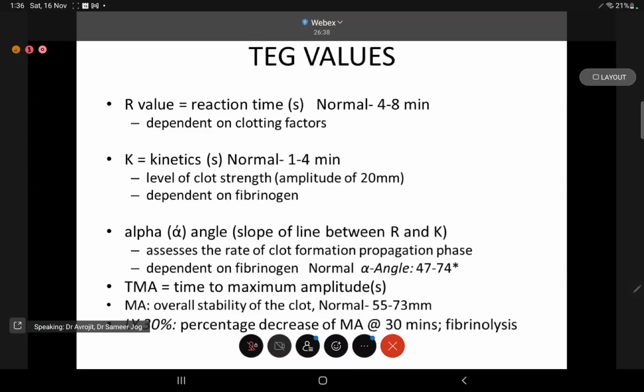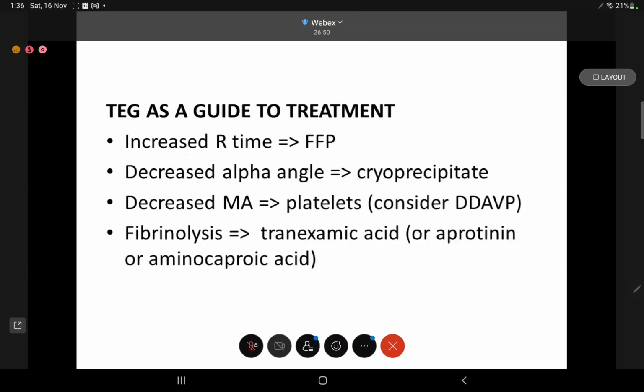MA gives the idea of the overall stability of the clot. That's the maximum amplitude. The normal is 55 to 73 millimeters. Lysis 30 is the percentage decrease of maximum amplitude at 30 minutes and gives an idea of the fibrinolysis.